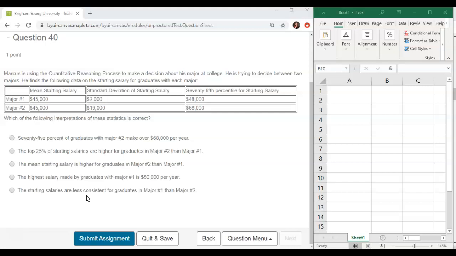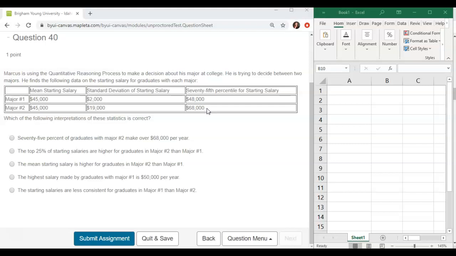75% of graduates with major number 2 make over $68,000 per year. Right here we can see that the 75th percentile is 68,000. This means that 75% of those in major 2 make $68,000 or less, not above. So this is not correct.